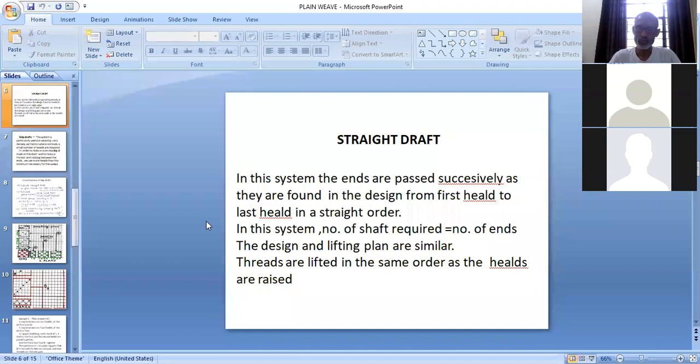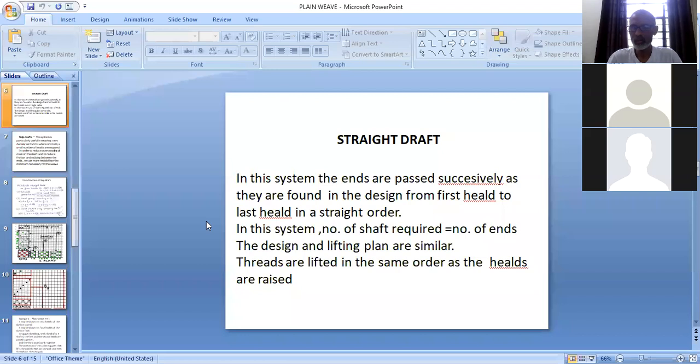So straight draft, students, I have defined already, but I'm just going through the slide. In this system, the ends are passed successively as they are found in the design. जैसे ends design में मिलते थे 1 के बाद 2, 2 के बाद 3, 3 के बाद 4, उसी तरह से हम उनको फर्स्ट हिल, सेकंड हिल, थर्ड हिल, फोर्थ हिल, लास्ट हिल तक स्ट्रेट ऑर्डर में पास करते हैं, and such orders are referred as straight draft.